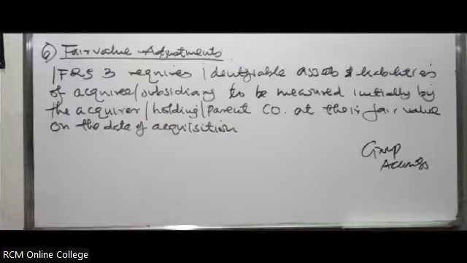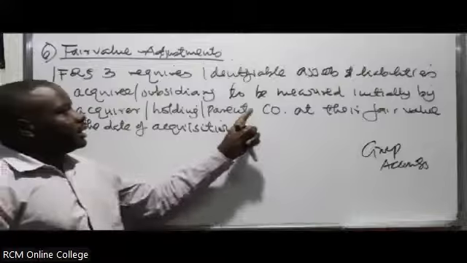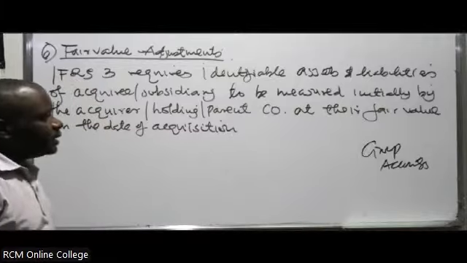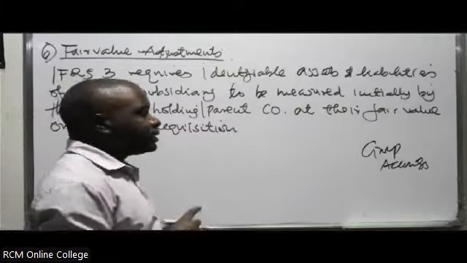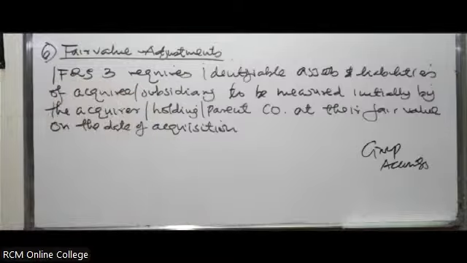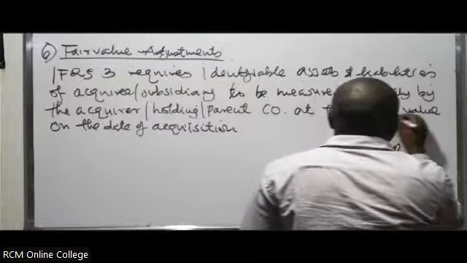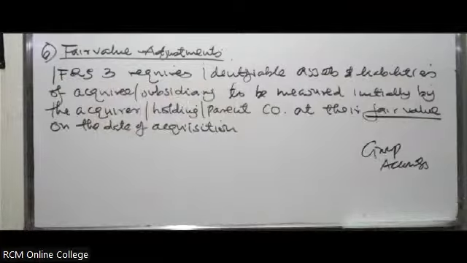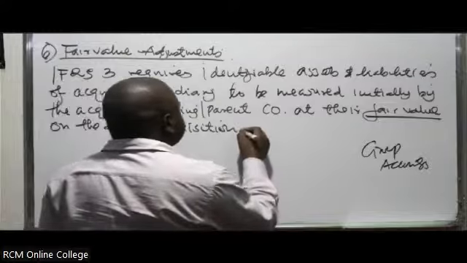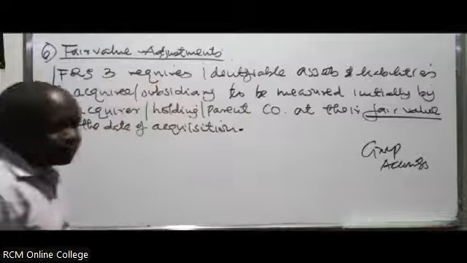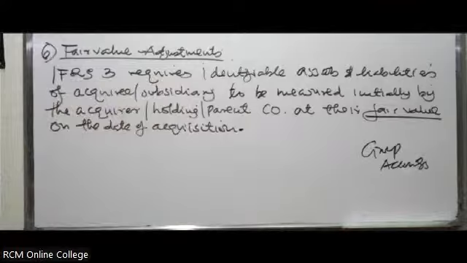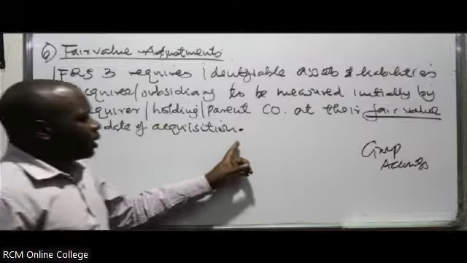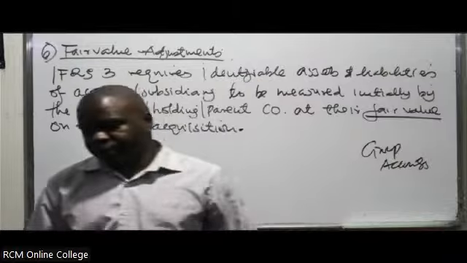So when the parent company is acquiring the subsidiary, at that particular point in time they must value those assets at the fair value, at the prevailing market value of these assets. So considering the prevailing market conditions, what is the value of these assets? That is the value at which they are supposed to be valued. So they can make the relevant fair value adjustments and ensure the assets are acquired at their fair value.